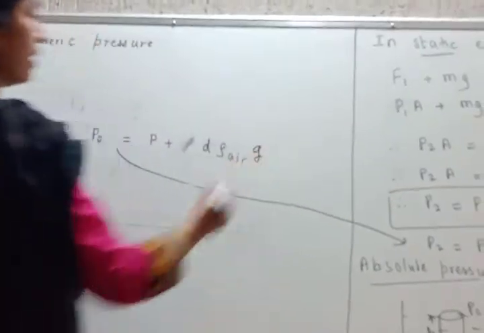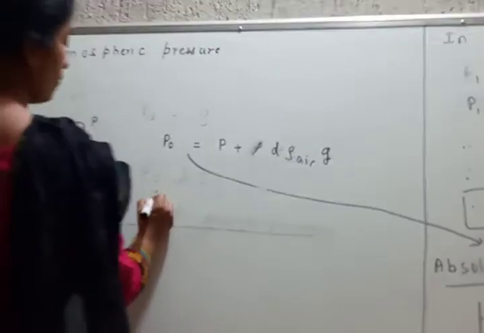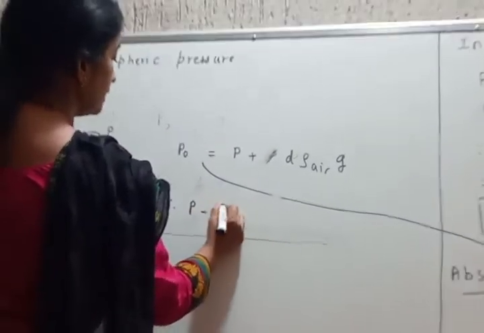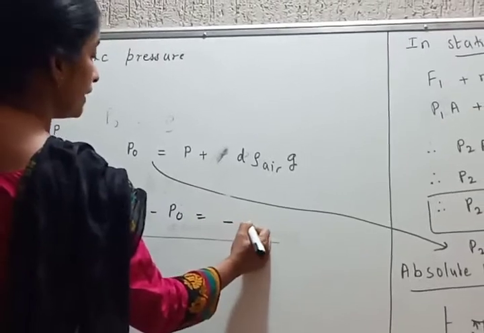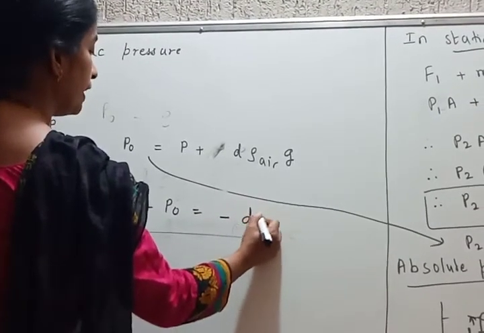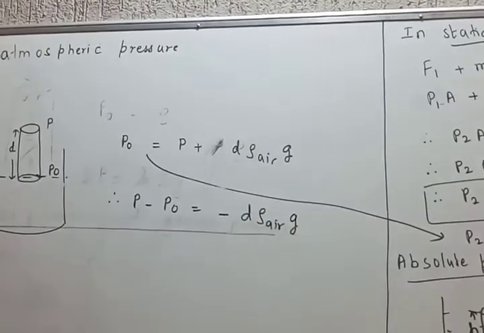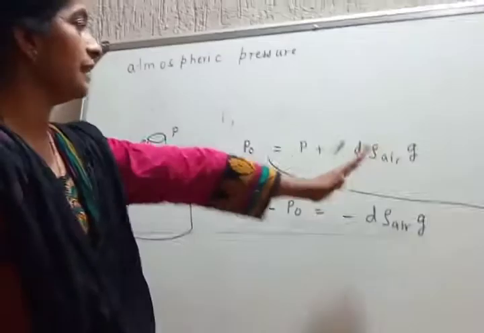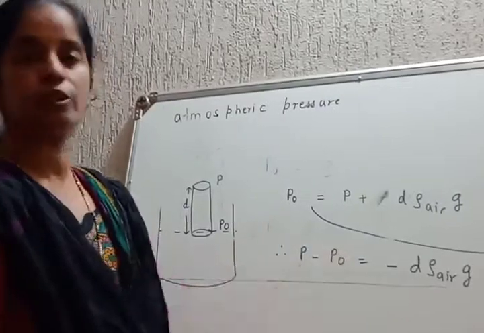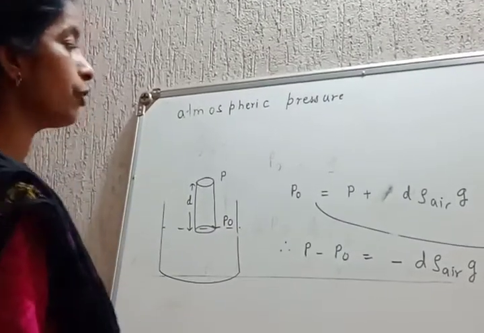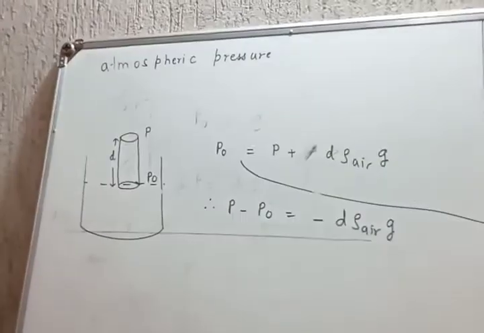So h rho of air into g. Therefore P minus P naught is equal to minus what? d rho g. P minus P naught will be reversed. When this comes to this side, it becomes negative. So P minus P naught is equal to minus d rho of air into g.